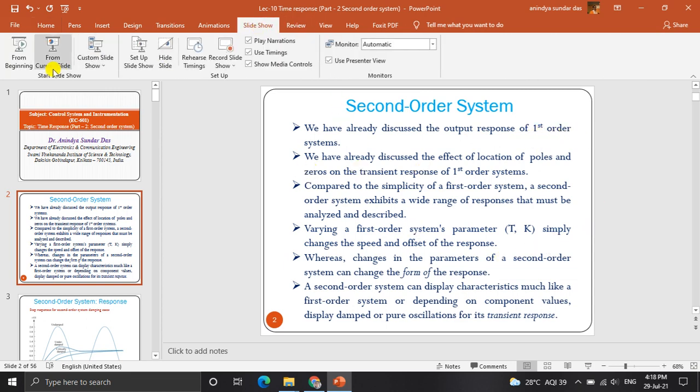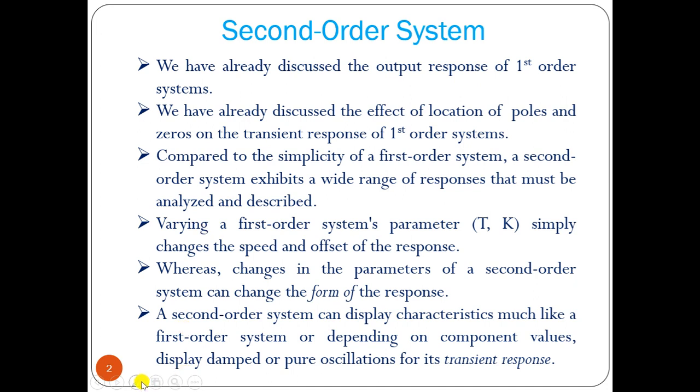We have already discussed the effect of the location of poles and zeros on the transient response of a first order system. Compared to the simplicity of a first order system, whose output response is very simple, either exponentially decreasing or exponentially increasing, a second order system exhibits a wide range of responses that must be analyzed and described.